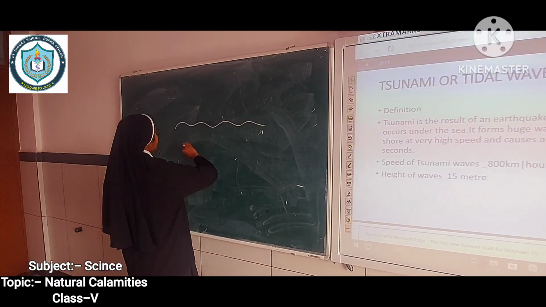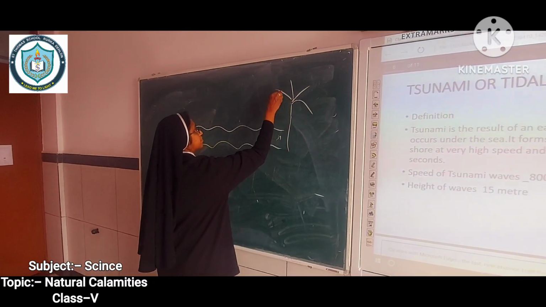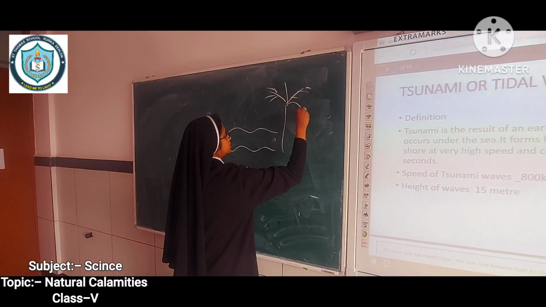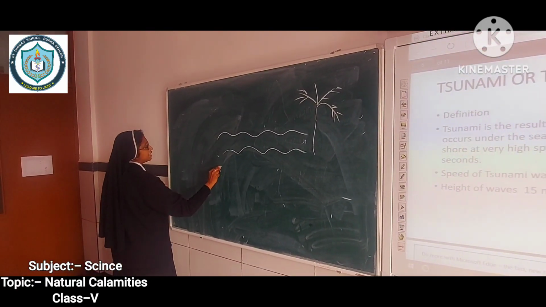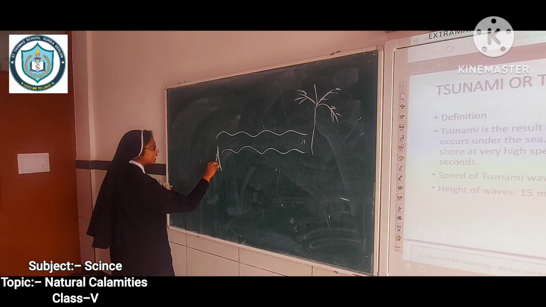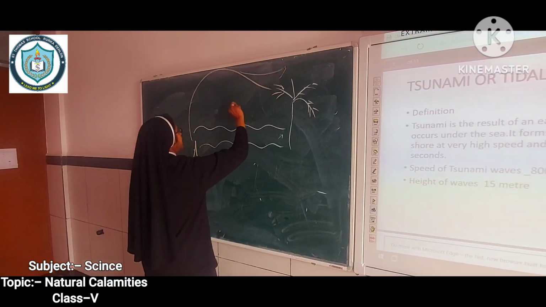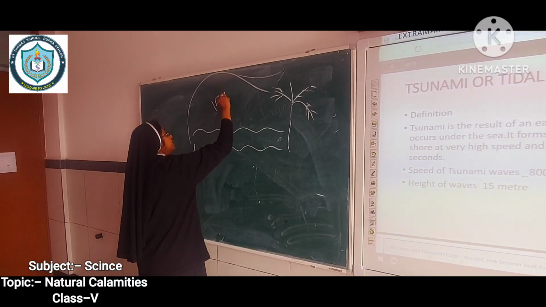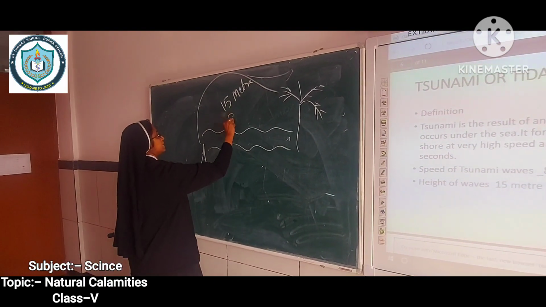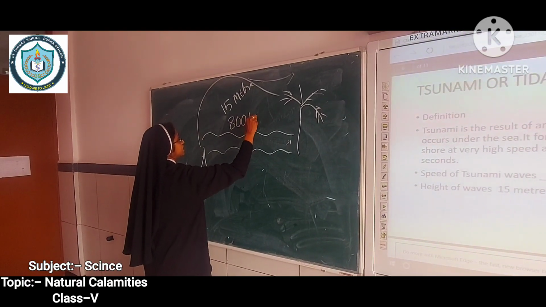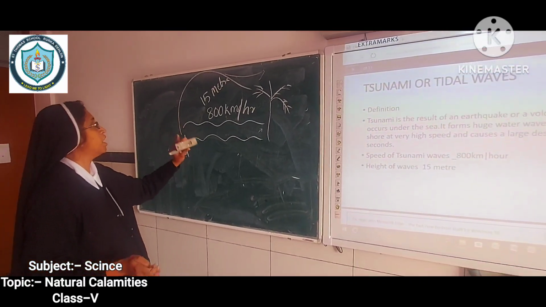Think that this is sea, and here is the seashore. Some plants are here. This is like a coconut tree. And here, under the sea, any earthquake or volcanic eruption, because of it, very huge waves come. It's a size up to 15 meter, and its speed is 800 kilometer per hour. How much? 800 kilometer per hour.